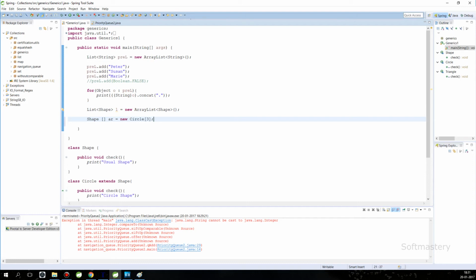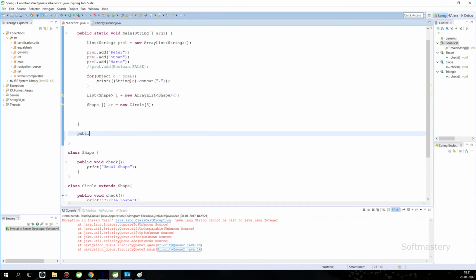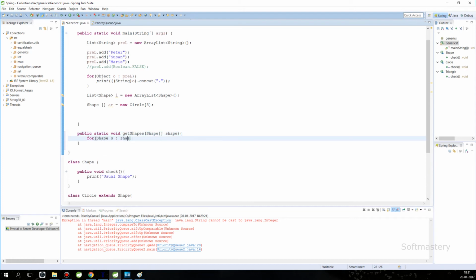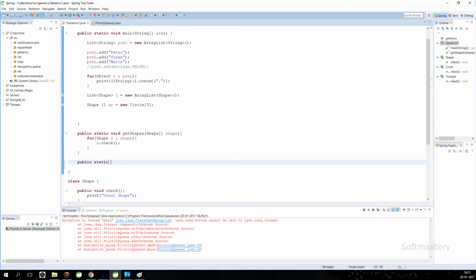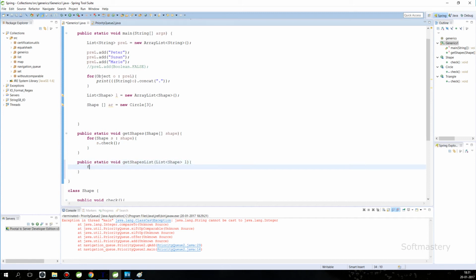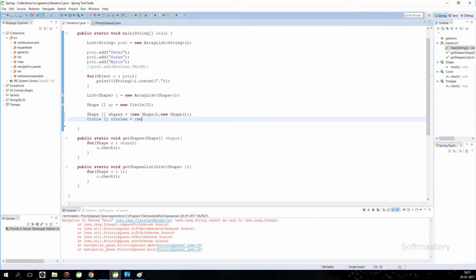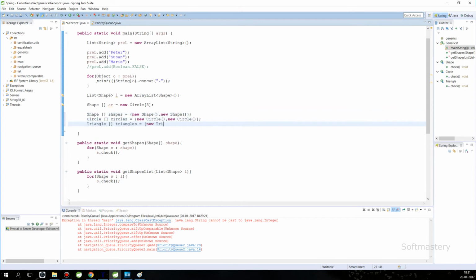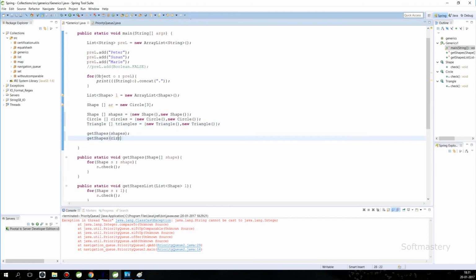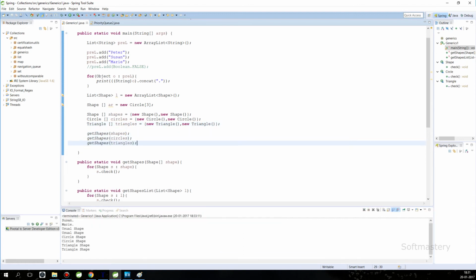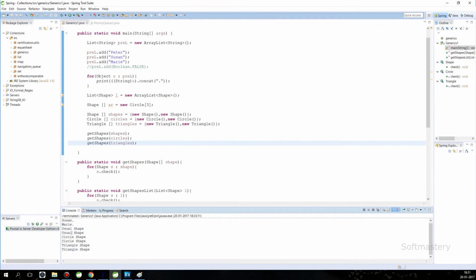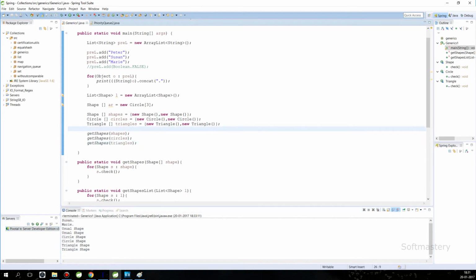This doesn't apply to string though, where polymorphism works. We will create two methods. One of them will be a method that takes a shape array and iterates it. The other will be a method that takes a shape list and iterates it. Our first aim is to pass a shapes, circle, and triangle array to the getShape method. If we run this, the program gets executed fine. Therefore, we don't have issues passing arrays into a parent object as argument in a method.